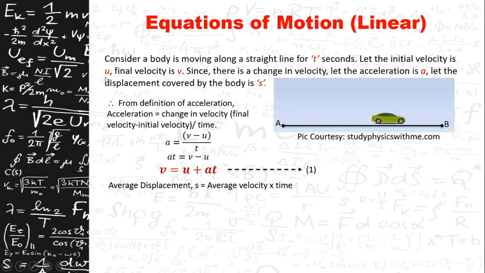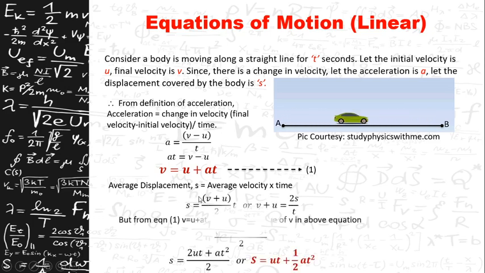There are two velocities, so to find the average, initial velocity plus final velocity divided by 2. Therefore, S = ((v + u)/2) × t, where (v + u)/2 is the average velocity.